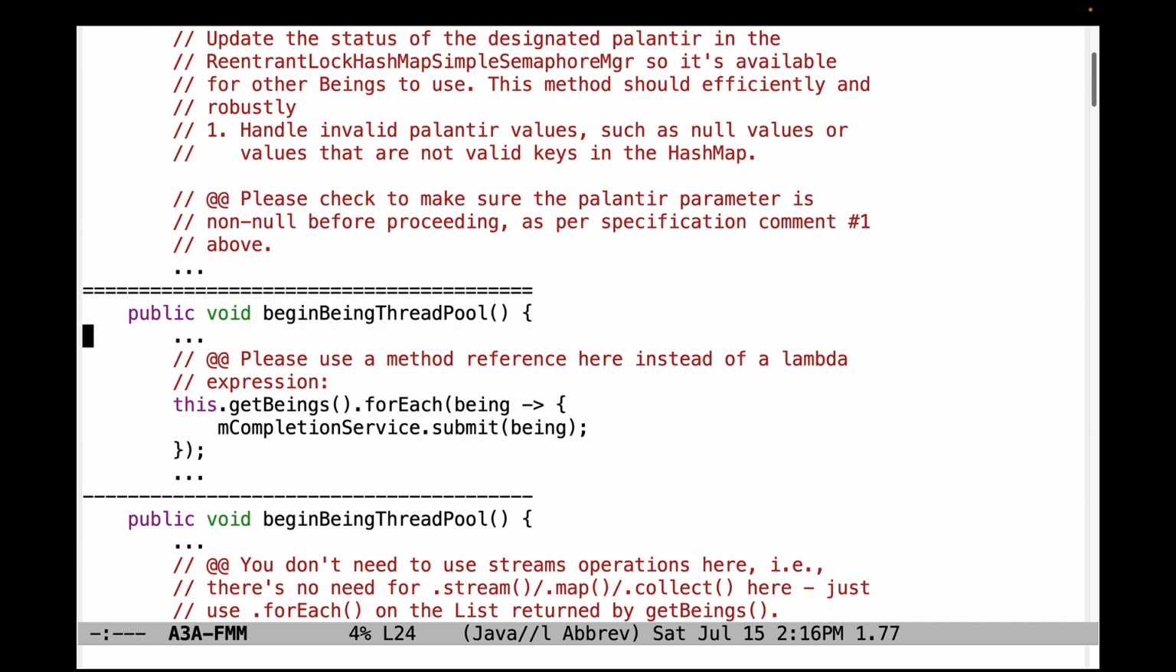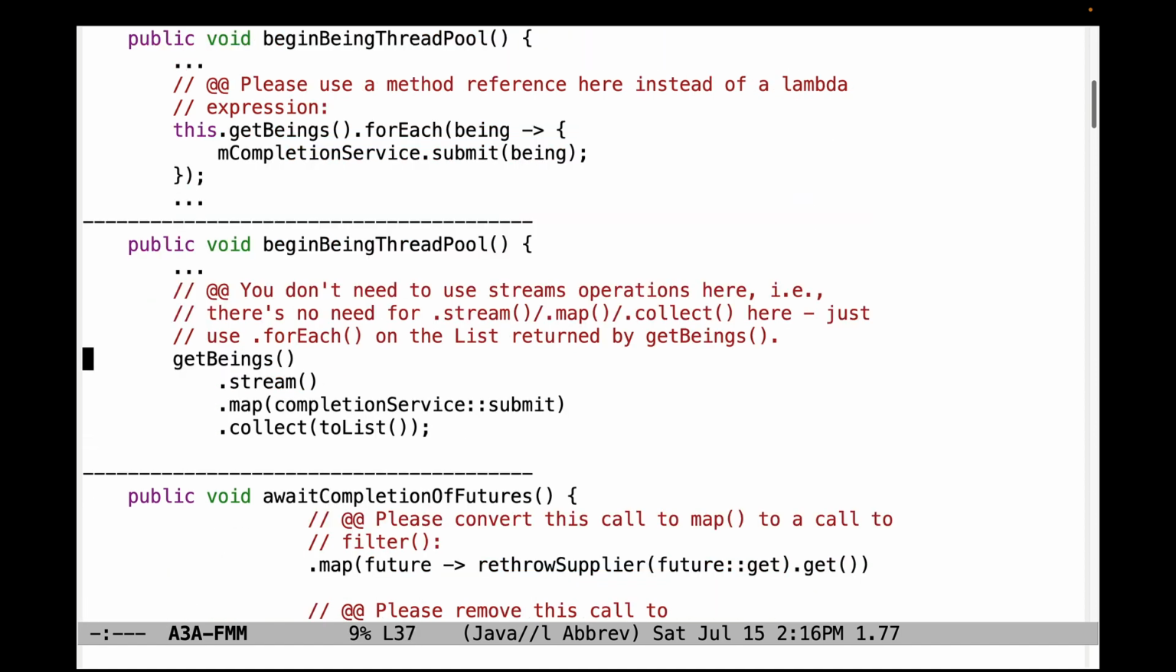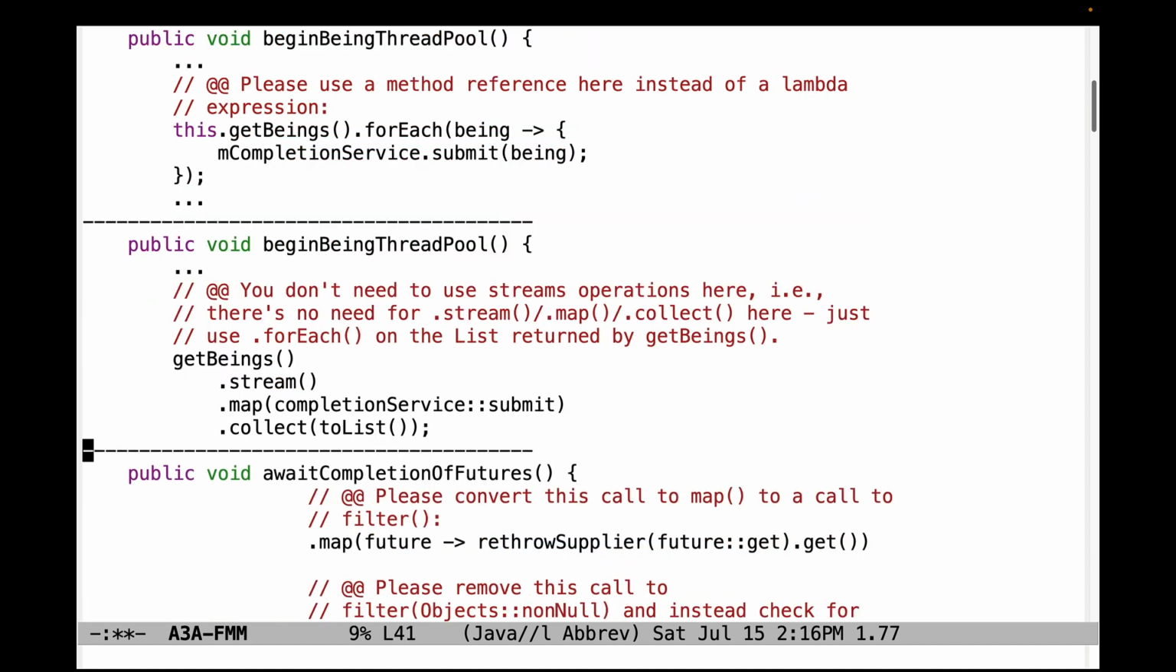Now let's turn our attention to some issues that arose with assignment 3A solutions. Make sure that you use a method reference here instead of a lambda expression in beginBeingThreadPool. There's also no need to use streams here at all. In particular, you don't need to use stream, map, collect. Just use forEach on the list that's returned from getBeings, and also make sure you use a method reference instead of a lambda expression.